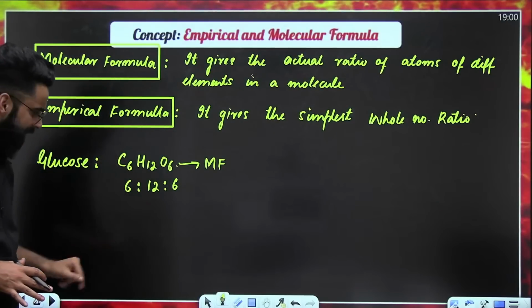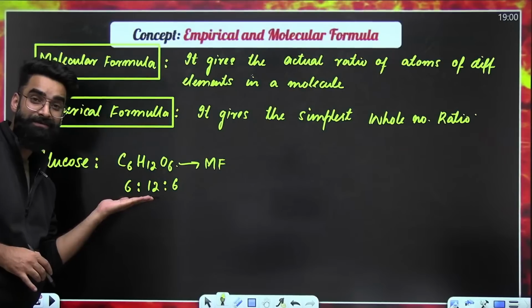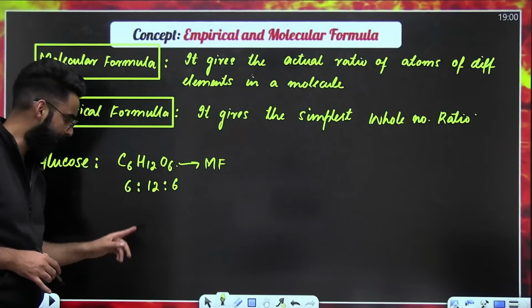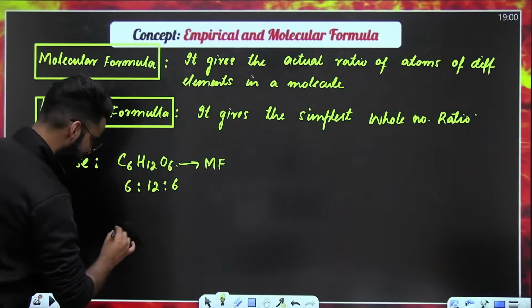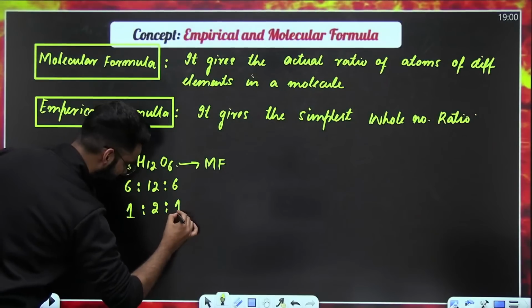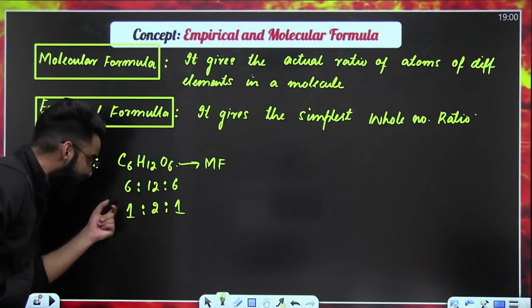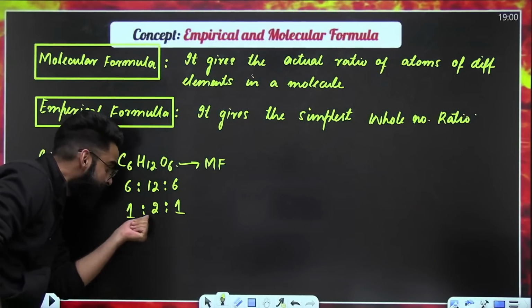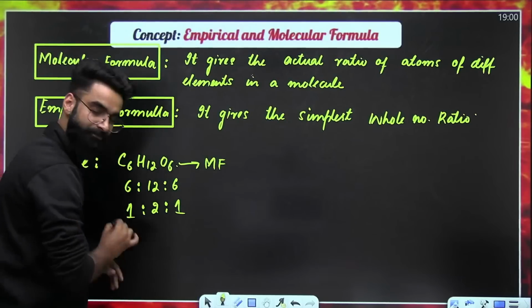Now, dear students, if I ask you to convert this ratio into the simplest form, what will you be doing? You'll be dividing throughout by 6. When you divide throughout by 6, 6 by 6 is 1, 12 by 6 is 2, and 6 by 6 is 1. Now I'm asking you the same question. Is this ratio the actual ratio or the simplest whole number ratio? This ratio is the simplest whole number ratio, right?